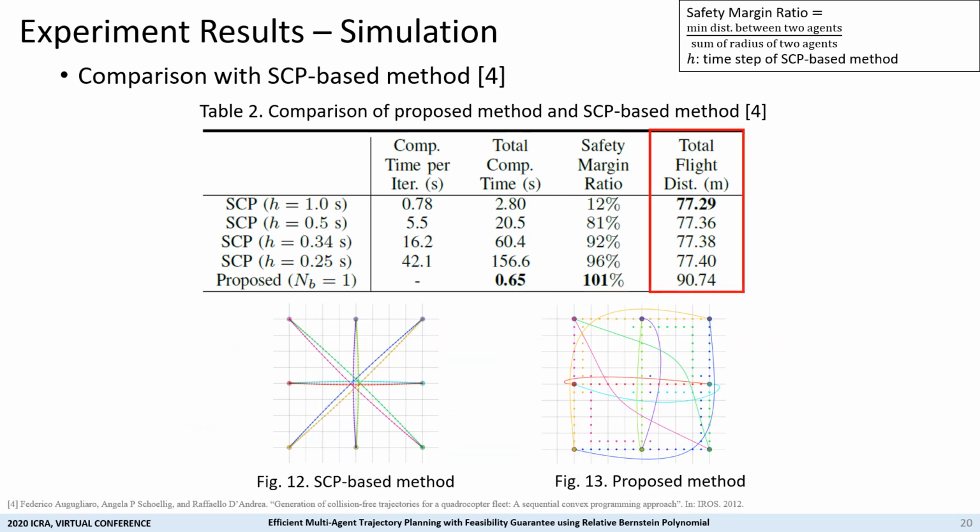Although the proposed method performs better in computation time and safety margin, it has a longer flight distance compared to the SCP-based method. We'll improve this part in future work.